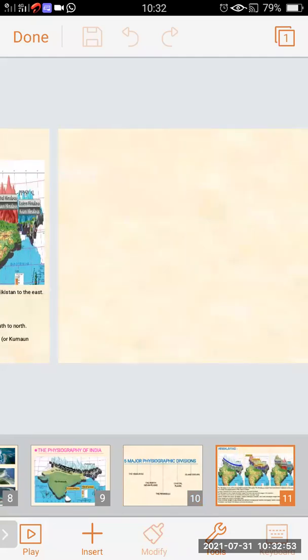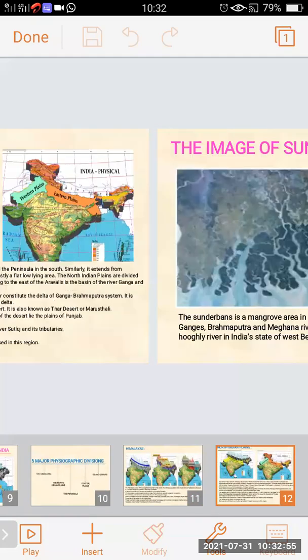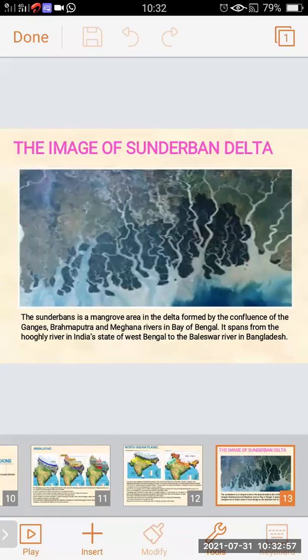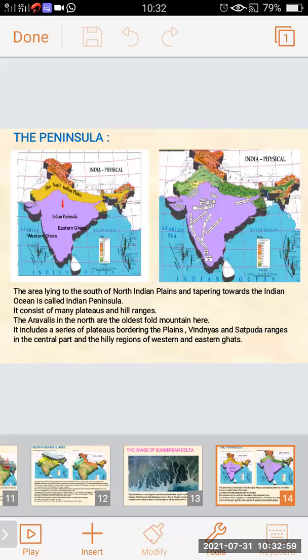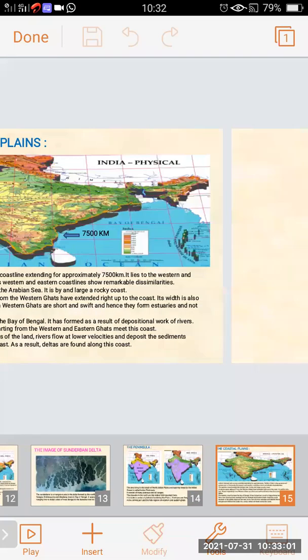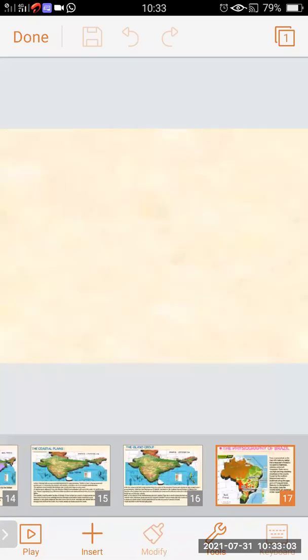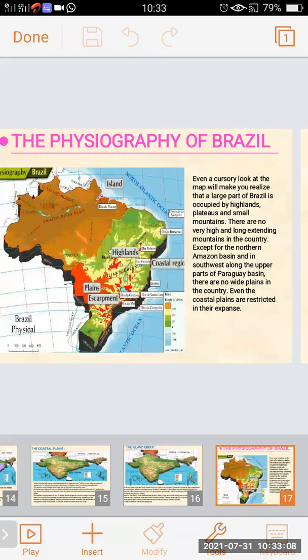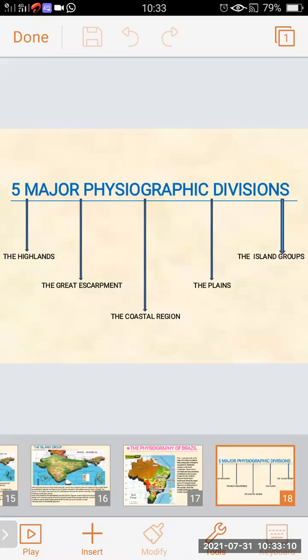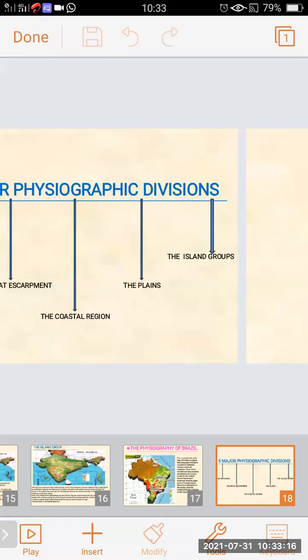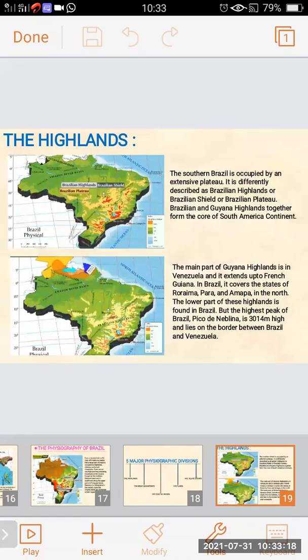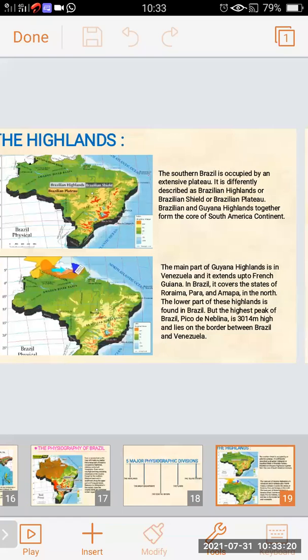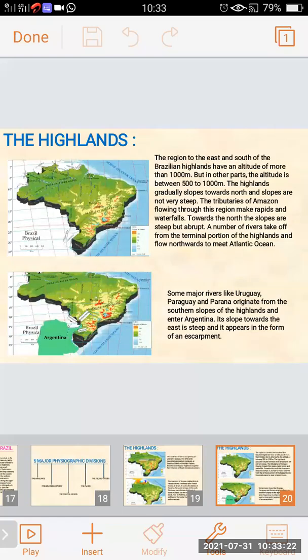There are also 5 major physiographic divisions of Brazil: the highland, the great escarpment, the coastal region, the plains, and the island group. And we have studied the highland of Brazil.